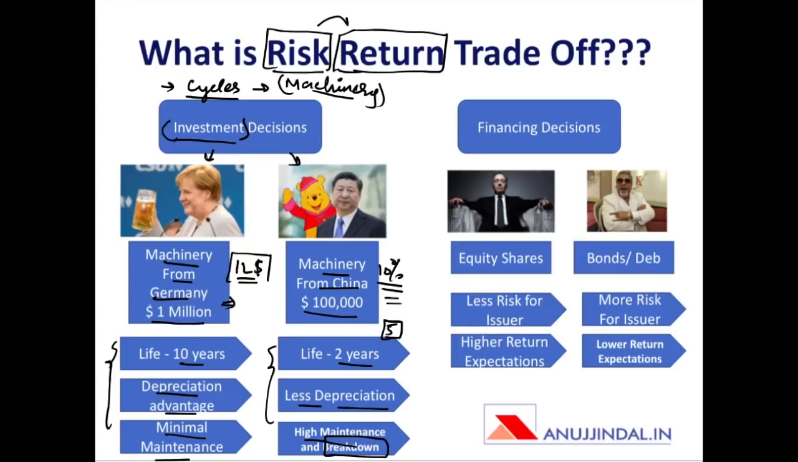A trade off between these two will be decided by the enterprise before making these decisions. So, the risk of having to replace it every 2 years or the risk of more breakdown is something that the company will have to assess whether it wants to take that risk or not, versus the cost advantages that this life of 2 years or high maintenance and breakdown but less cost brings to the enterprise. So this advantage versus disadvantage calculation is called risk return trade off.